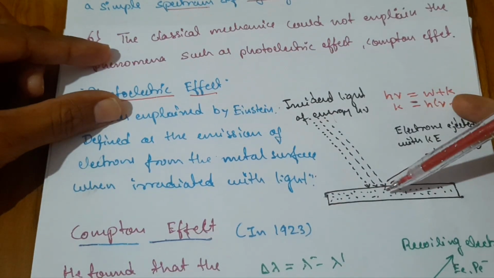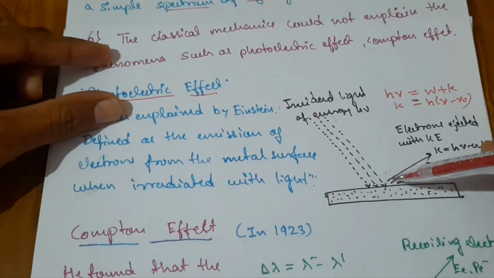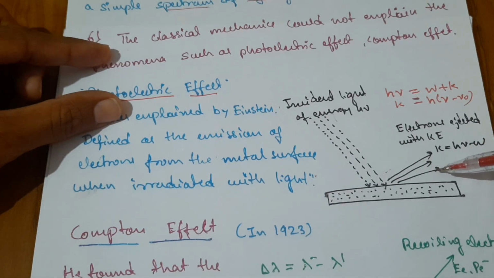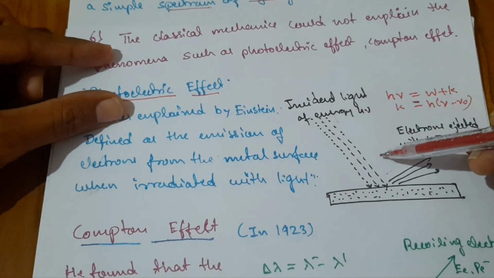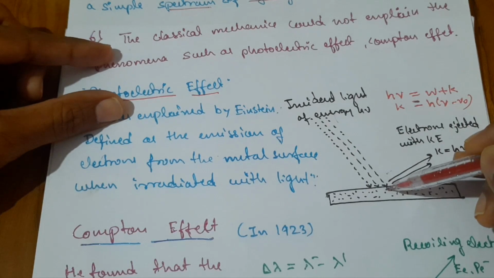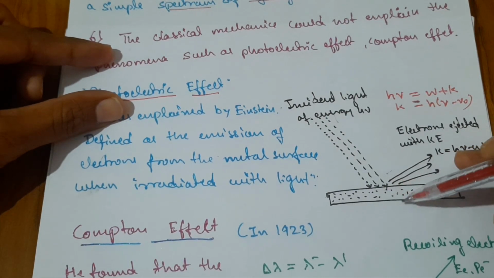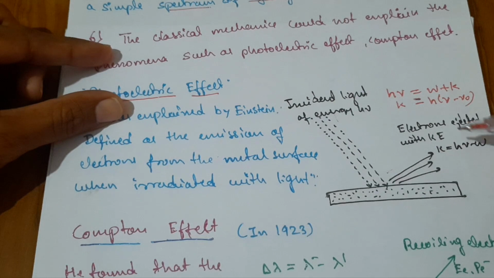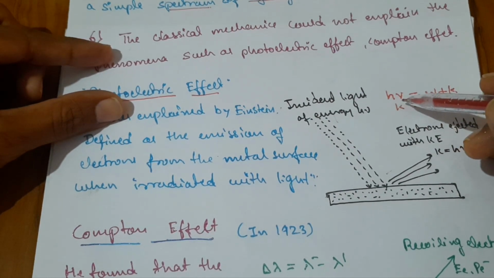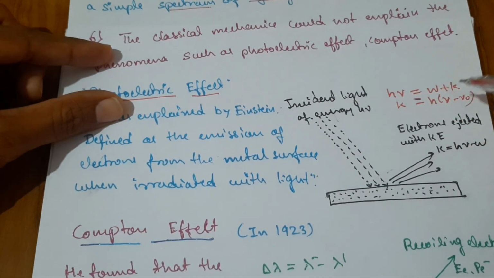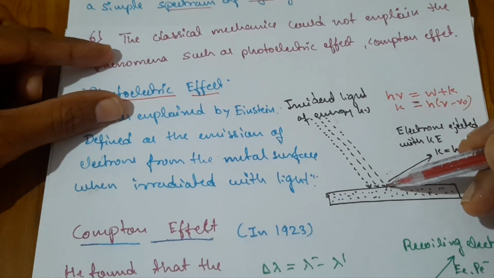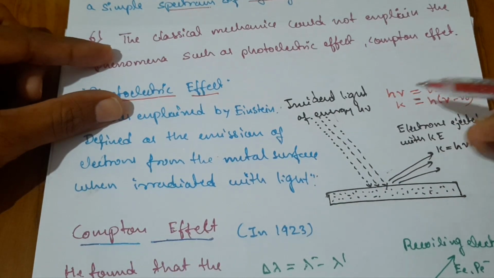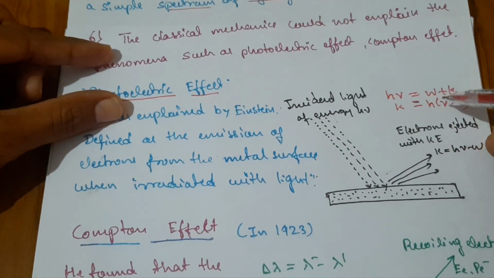Whenever light is incident on the metal surface, electrons are ejected from the metal surface. The incident light is made of photons of energy h nu. Due to this energy, electrons within the atom are ejected. We denote this by the formula h nu equals W plus K, where K is the kinetic energy given to the electrons, and W is the work function.